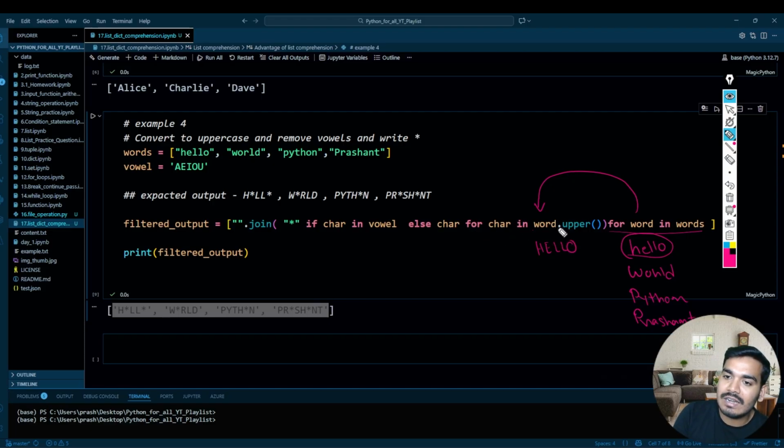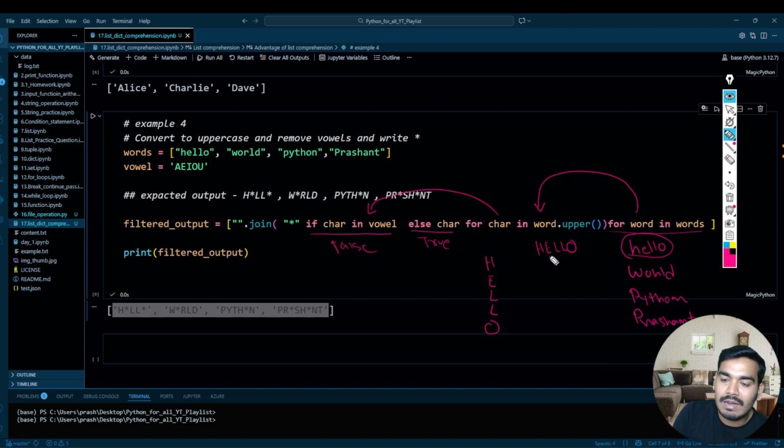Then for char in this HELLO, it will split it and write H separately, E, L, L, O. After that, it will go to the if condition and check whether H is in vowel. It is no, so it will go to the else. Once that is done, it will join H directly to the given list.